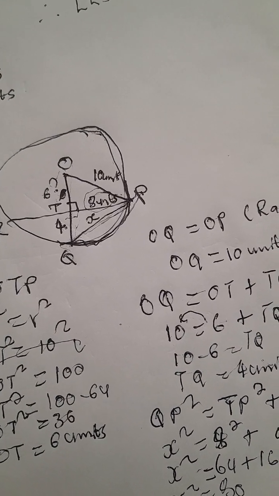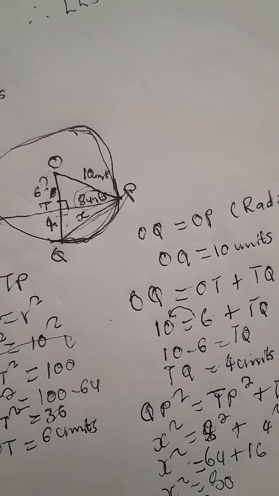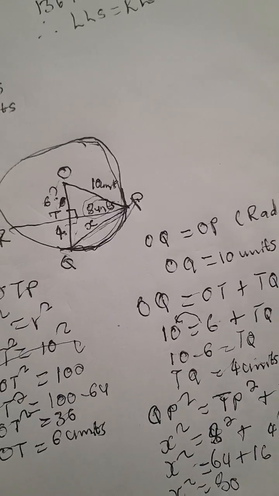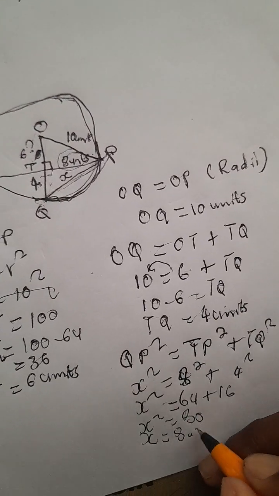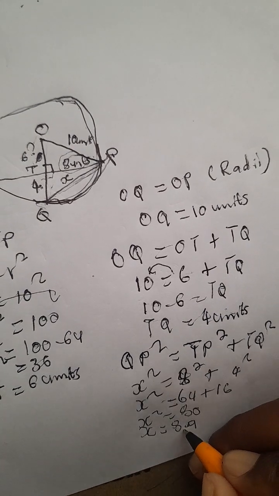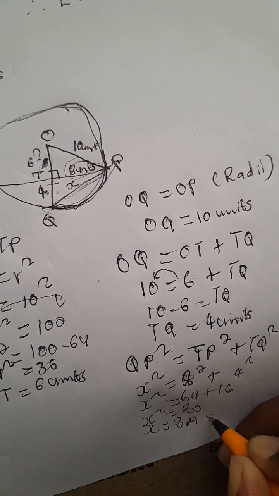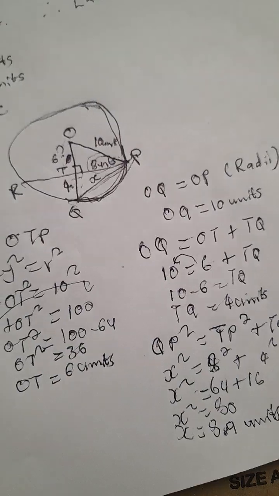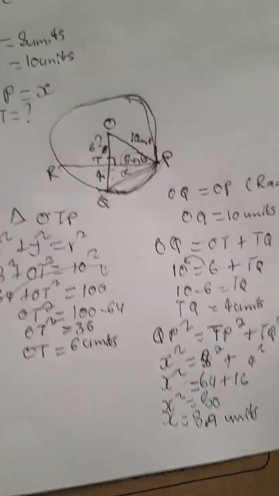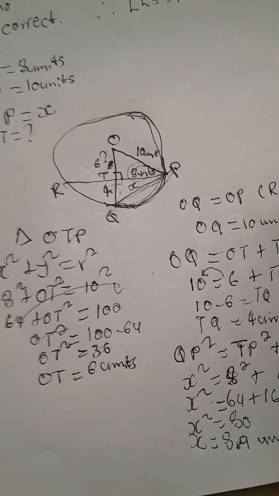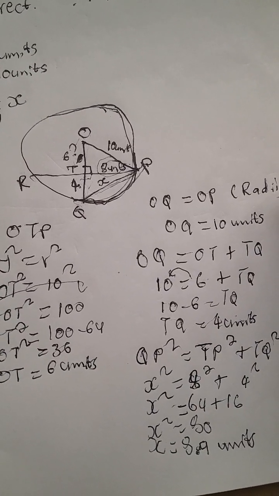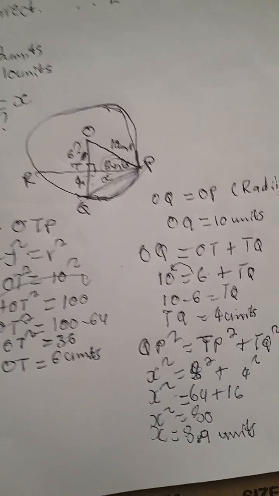Okay, it will be in 1 decimal place actually. That will be 8.9, 8.9 units. In this manner, that's how it should be.